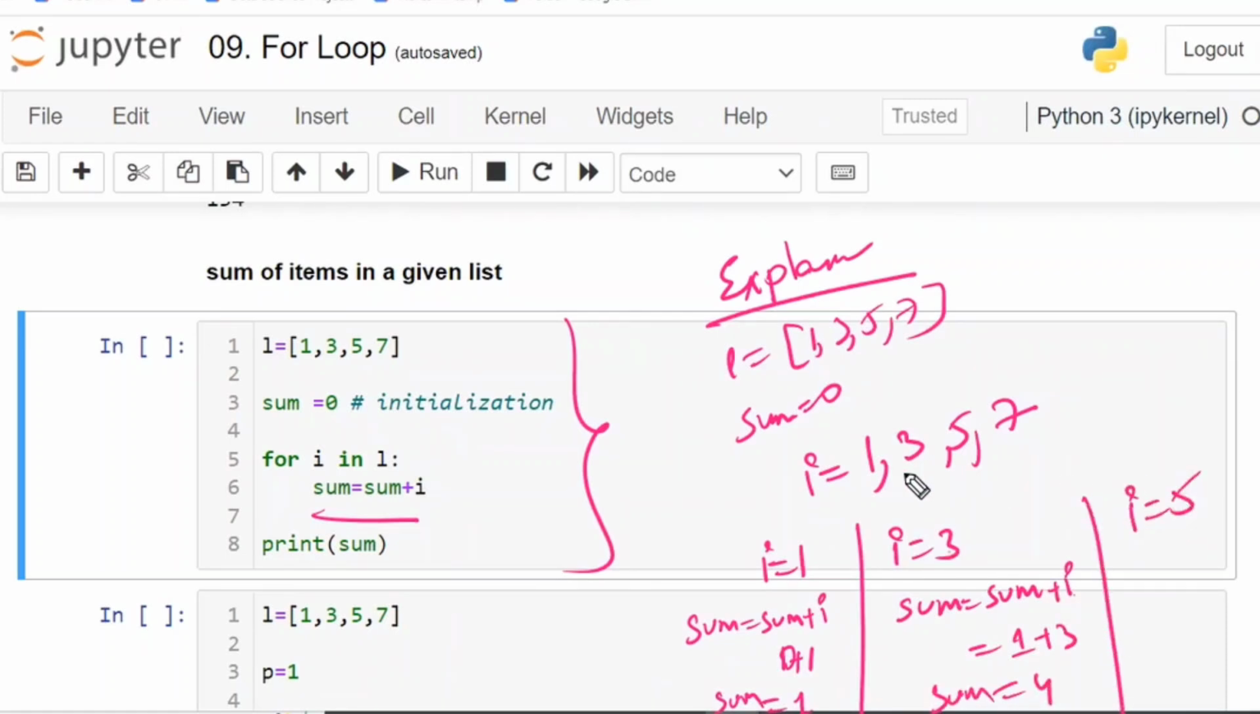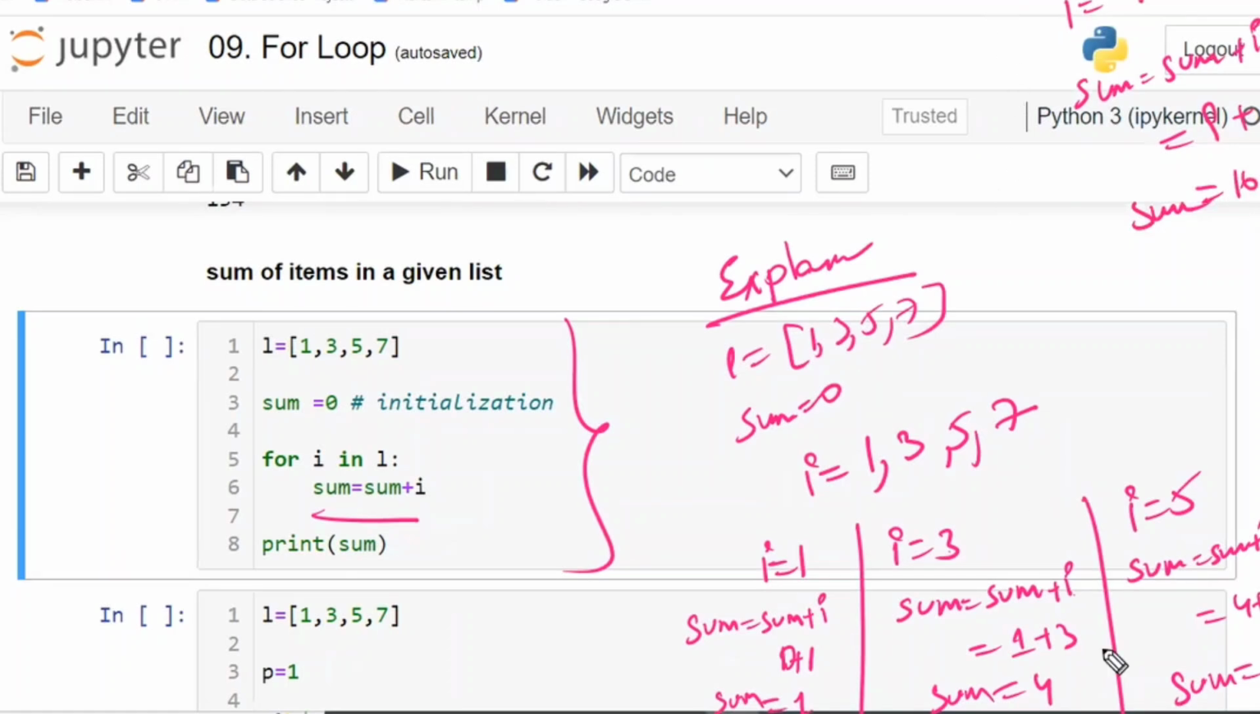Next I is equal to 5. 1 completed, 3 completed. Next 5. Sum is equal to again sum plus I. With respect to sum is 4, I is 5, total is 9 and sum is equal to 9. Next I is equal to 7. That is sum is equal to sum plus I. Now sum value is 9. 9 plus 7 which is 16. Now latest value of sum is 16.